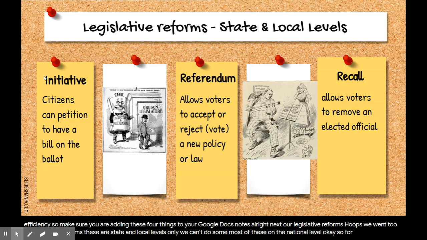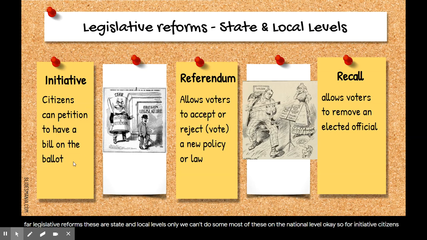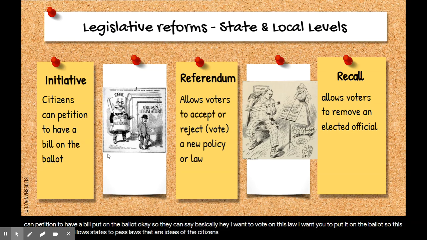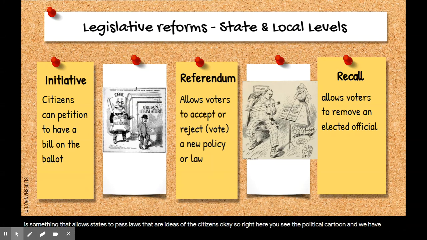So for initiative, citizens can petition to have a bill put on the ballot, okay? So they can say basically, hey, I want to vote on this law. I want you to put it on the ballot. So this is something that allows states to pass laws that are ideas of the citizens. Okay, so right here you see the political cartoon and we have initiative and referendum. Okay, and a lot of this stuff started in Oregon.